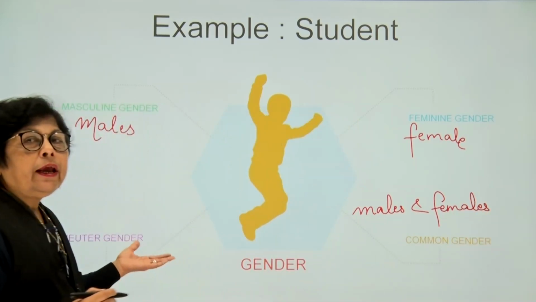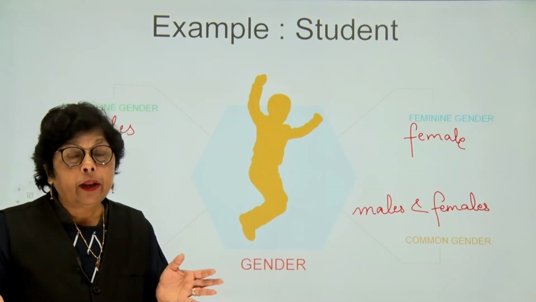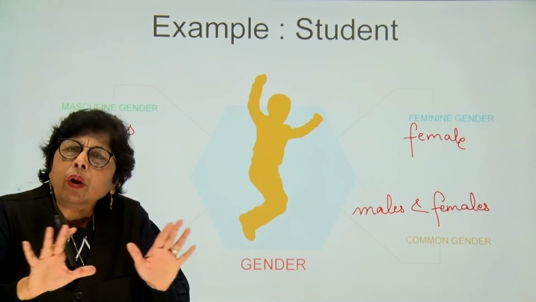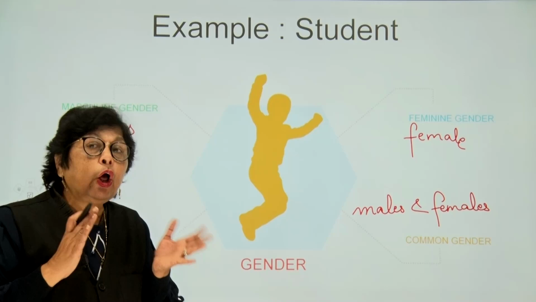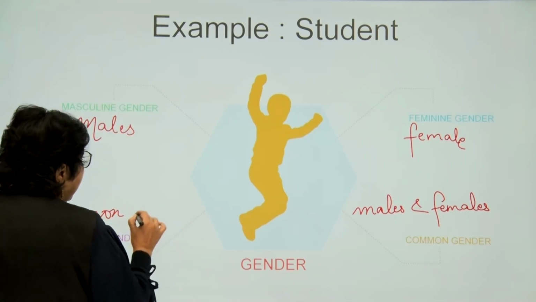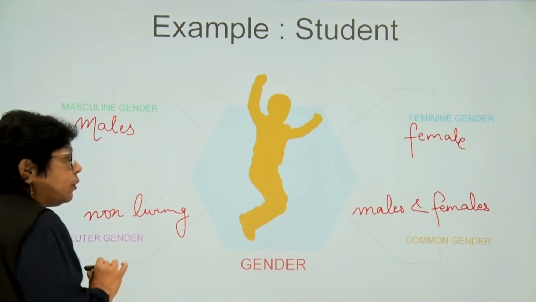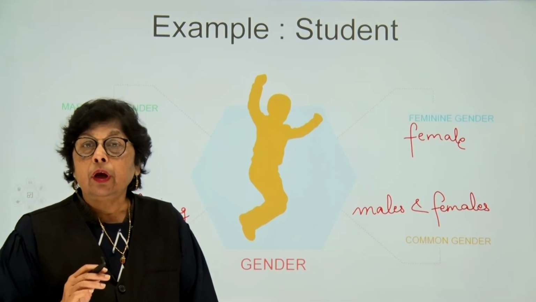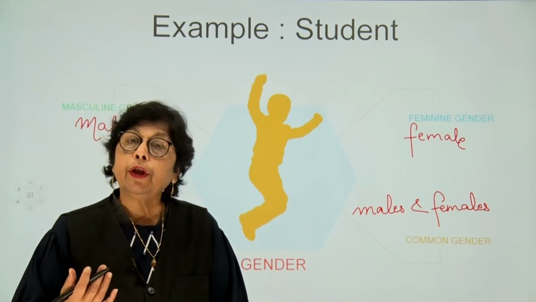And here we finally have, children, the neuter gender. Now the neuter gender is one which stands for non-living things, which really cannot be classified as male or female. So we have the neuter gender for non-living objects. So these are the four different genders for you.